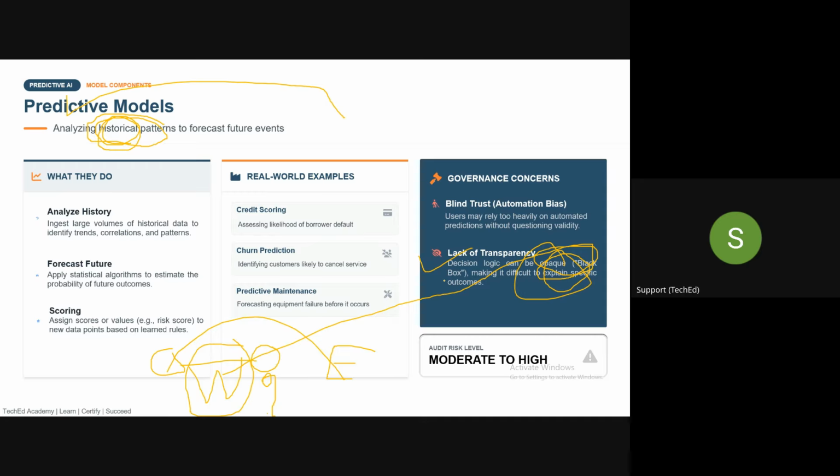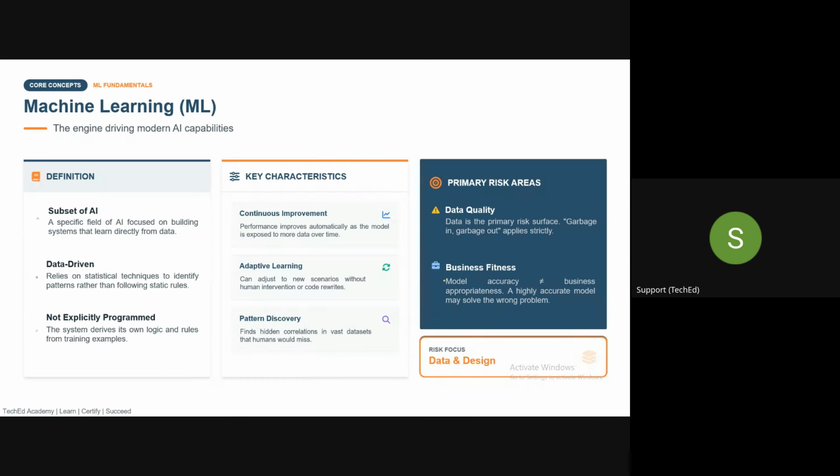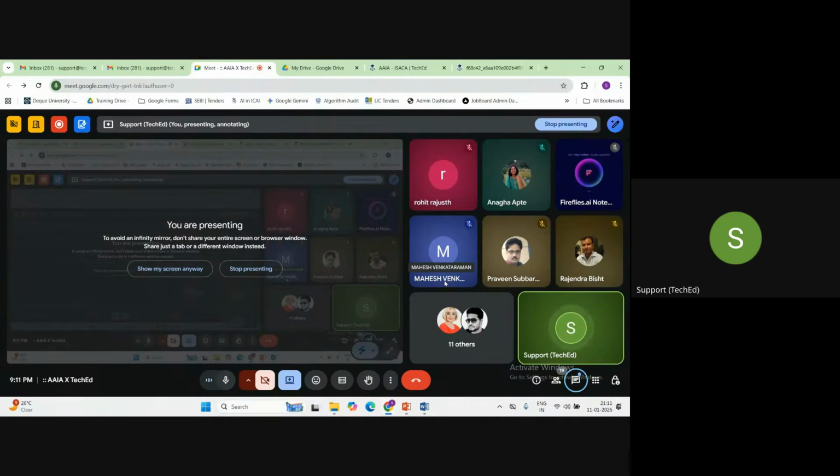So we need to build the model in such a manner that it can provide us an explanation. As an auditor, when you review this model, you can ask the company whether explainability and transparency are there or not.